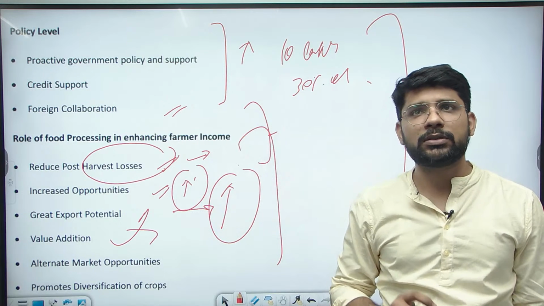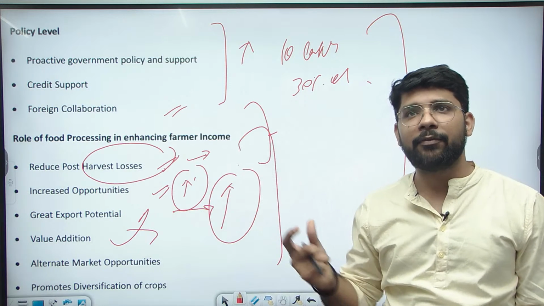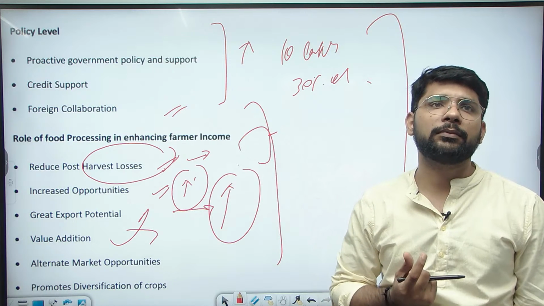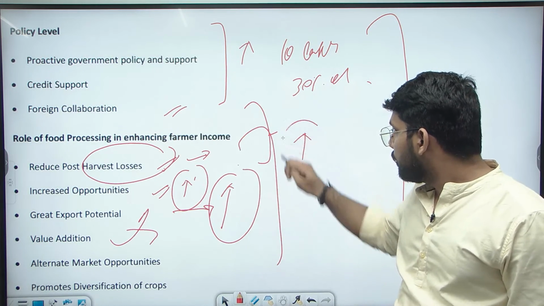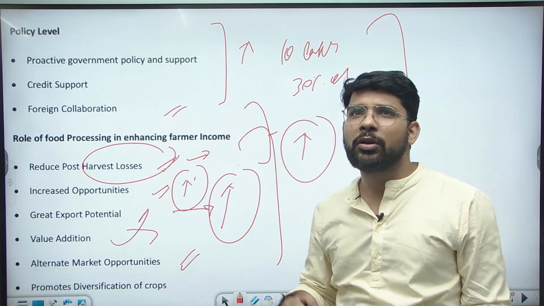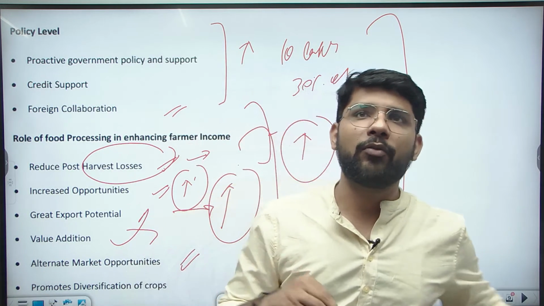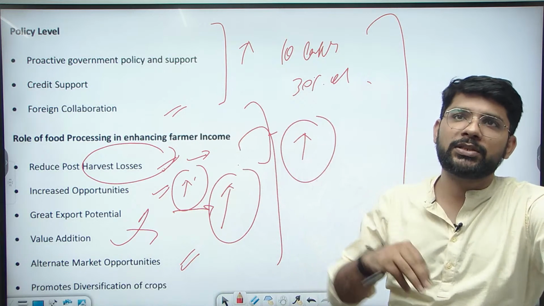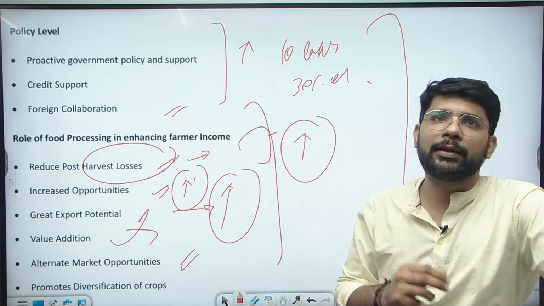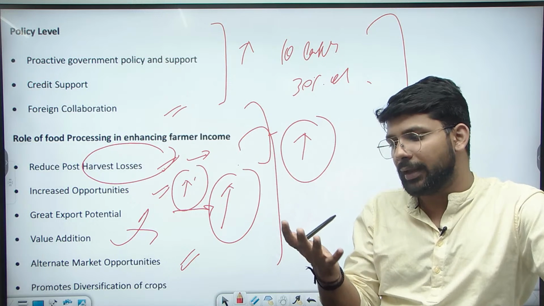Reducing post-harvest loss: raw material has a very short shelf life, but processed food has a high shelf life, so the farmer can sell their product to the food processor. That will also increase their income. Alternate market opportunity. Now the farmers are only selling their products at the market price. They do not have storehouses or cold chains, the supply side issue, but the government is working on that also. They are providing some market opportunities. Now they can store their food for a longer time and sell their produce after getting a good price.